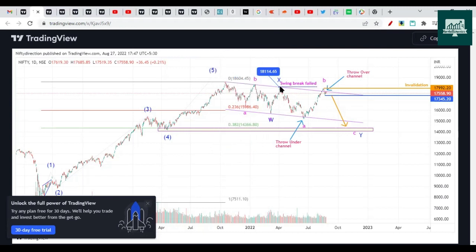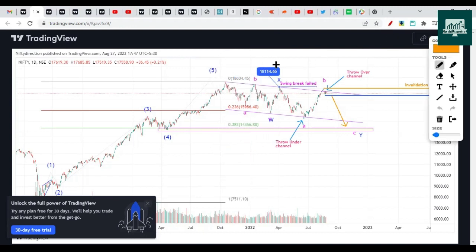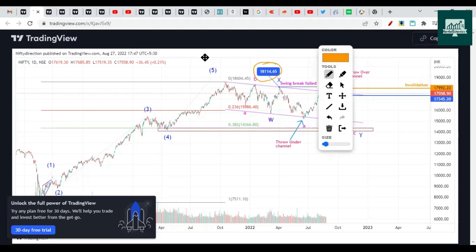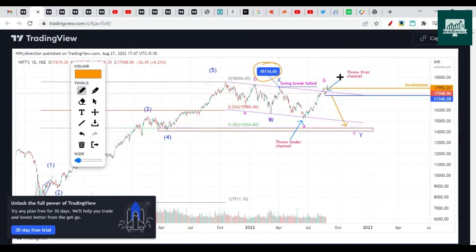And the swing of 18,115, which was created on HDFC Bank merger news, has not been broken. Here it made a high somewhere near 18,096. So this high it has made like this, came like this, and then went like this. It made a high and then dropped. So it has not broken the swing. That is another signal for us that there is still a possibility of a break of this low. We discussed these things in our previous videos.